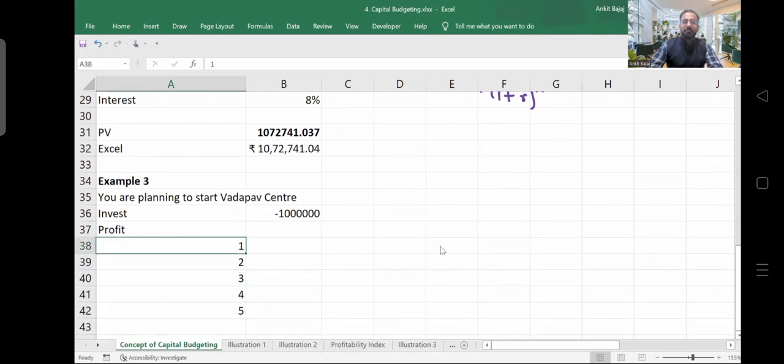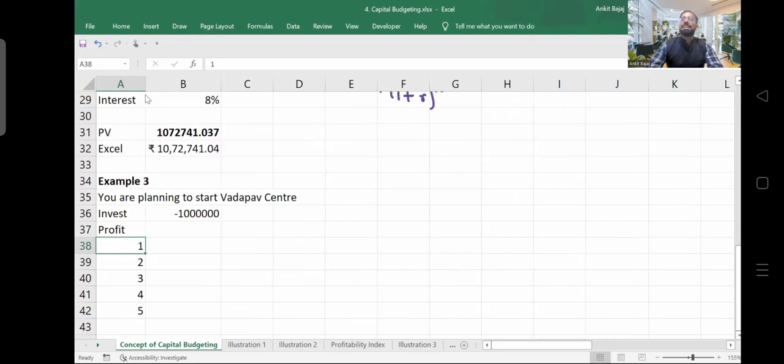I am taking the example that you will be running a Vada Pav Center for 5 years. Usually when you start a business, your intention is lifelong, that you will be running that business for life. But for your understanding, I am taking a 5-year example now, and later I will take an infinite duration also.